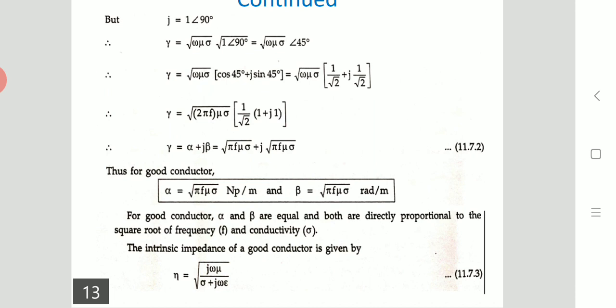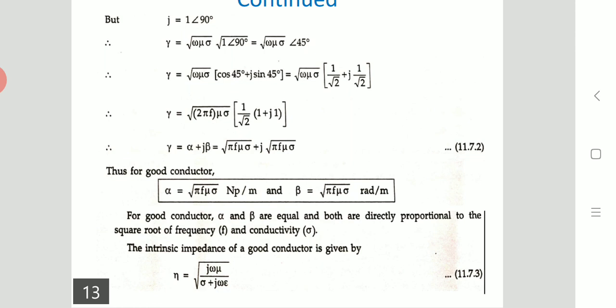So gamma is equal to root of omega, that is 2 pi f, mu sigma, into 1 by root 2 into bracket 1 plus j, which is gamma equal to alpha plus j beta.